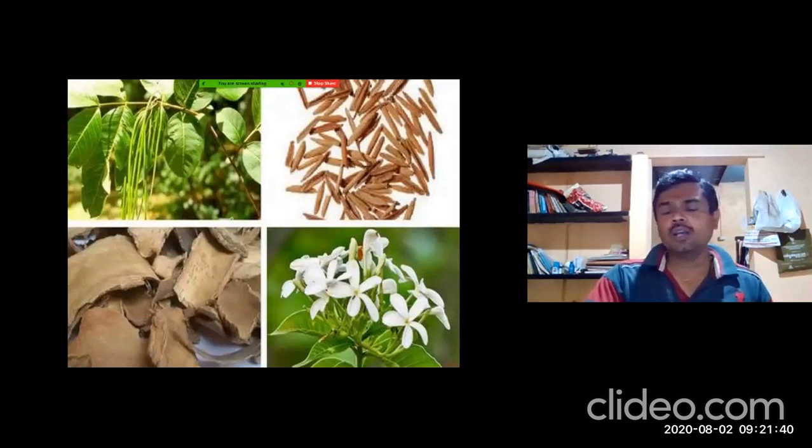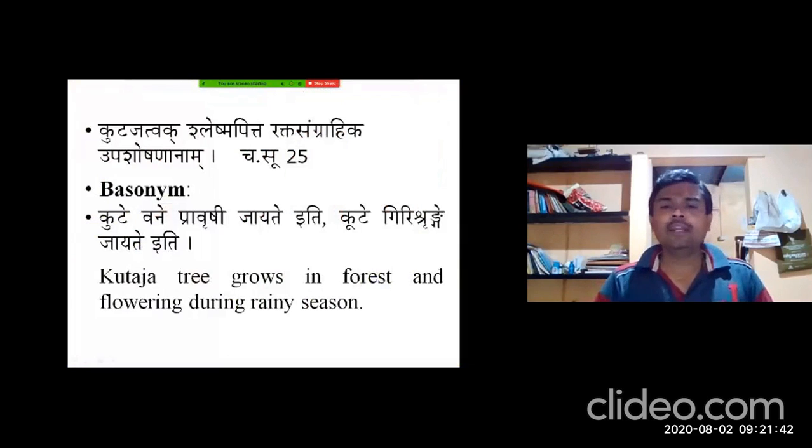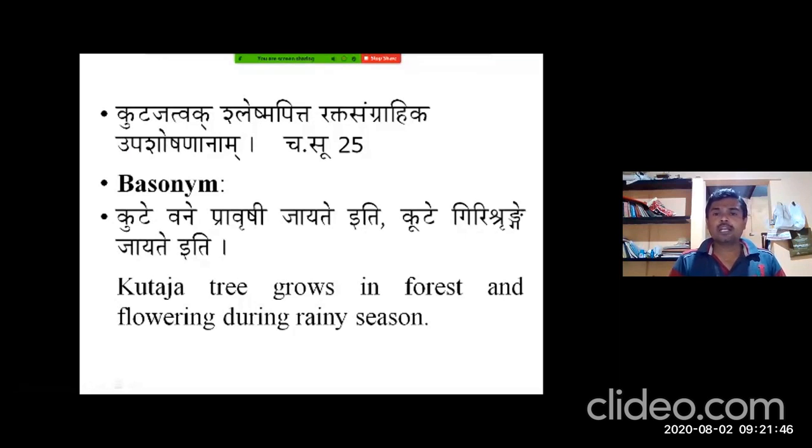In Charaka Sutrasthana 25th chapter, while explaining Agradravyas, Acharya Charaka says Kutajatwak Shleshma Pitta Rakta Sangrahika Upashoshananam. It is Rakta Sangrahika, indicated in Arsha conditions, as Acharya Charaka has mentioned, having Arshogna Karma.